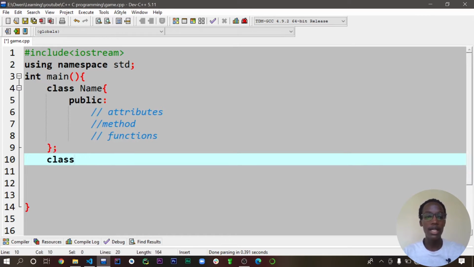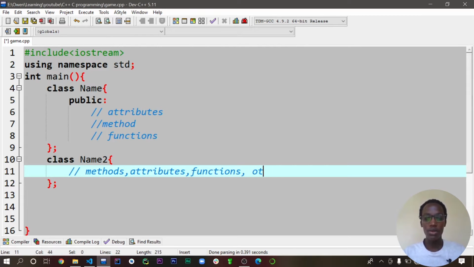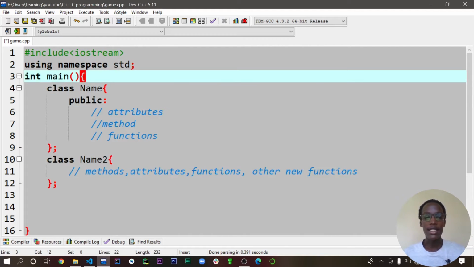So we are going to say class, maybe let's say name2. This is now our class, and this class will now inherit. It's going to have the same methods as the name class. Then it's also going to have the same attributes, and also the same functions. Then we can add in some other new functions here. So this is how the base architecture of inheritance happens.